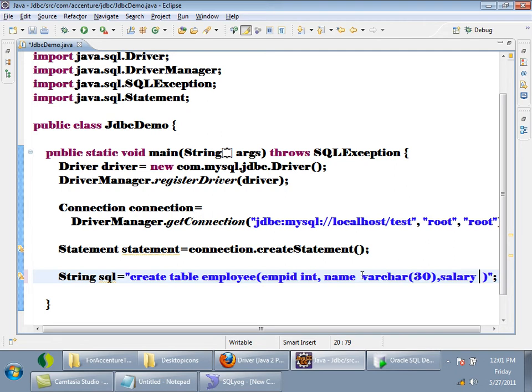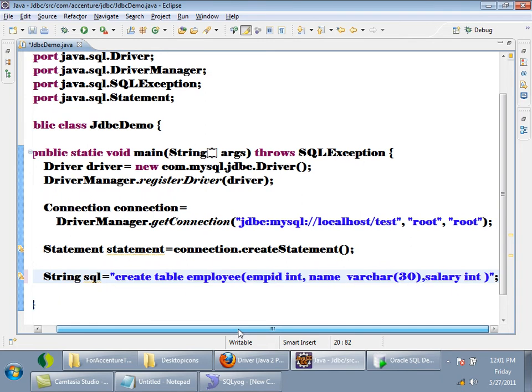Salary should be int again. See, this is the SQL statement which I want to fire on the database. Okay, is it correct?